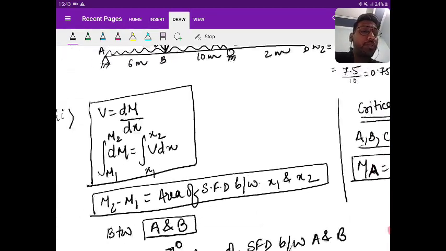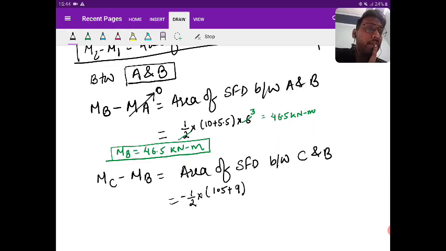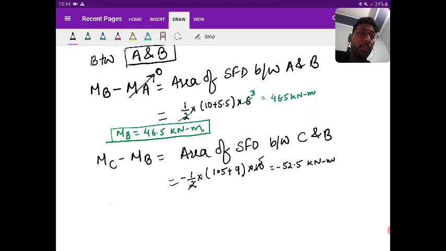So it is minus half into 1.5 plus 9 multiplied with 10, that is 10.5 into 5, minus 52.5 kilonewton meter.